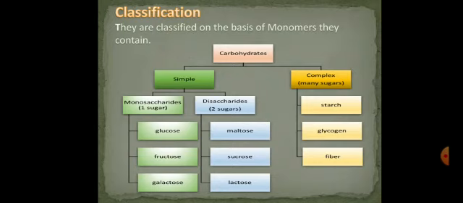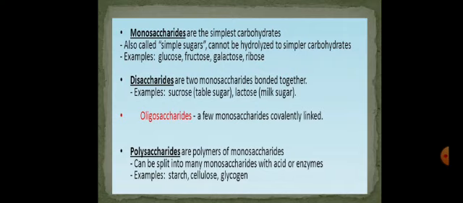Glycogen is also called animal starch because the functions that starch performs in the plants are performed by glycogen in animals. Therefore, we call it animal starch, and it is also found in human beings. Whatever functions starch performs in plants, glycogen performs the same functions in animals and human beings. The third type is fiber. Now come towards the definition of classes.